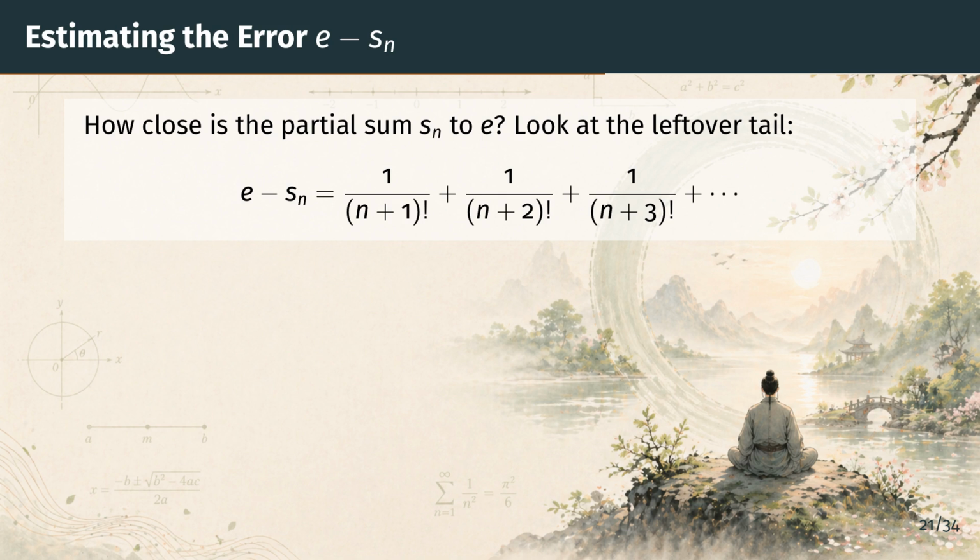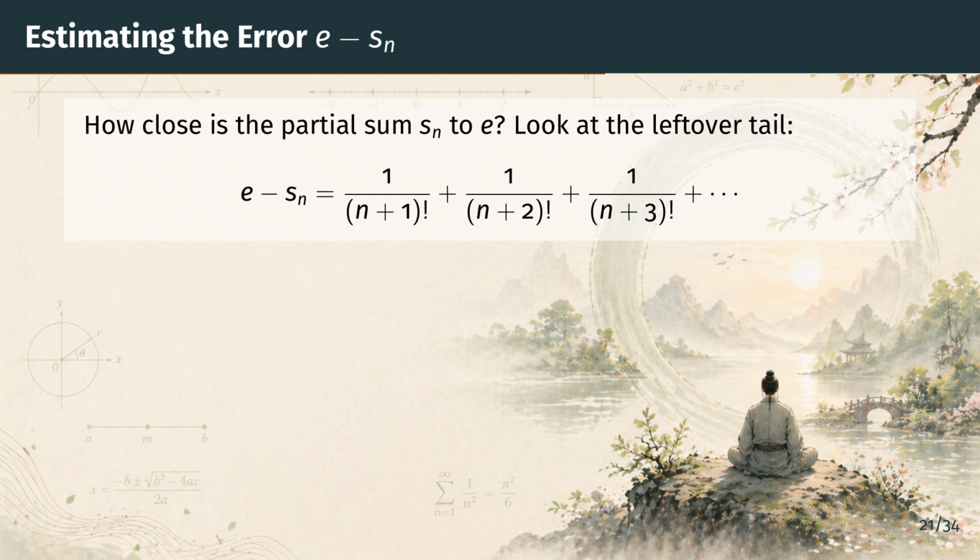We promised to make the word rapidly precise. The error in using the partial sum S sub n as an approximation to E is exactly the tail of the series, the sum of all the terms we left out. That tail is 1 over (n plus 1) factorial plus 1 over (n plus 2) factorial plus 1 over (n plus 3) factorial, and so on. Since every term is positive, the error is certainly positive.